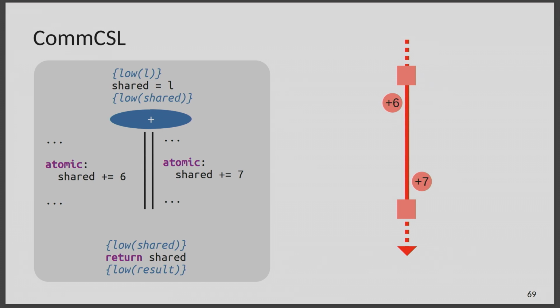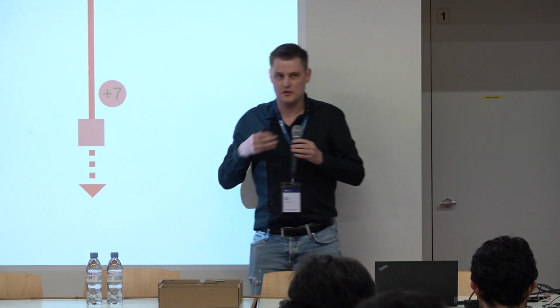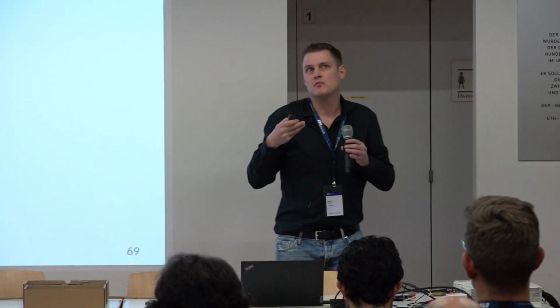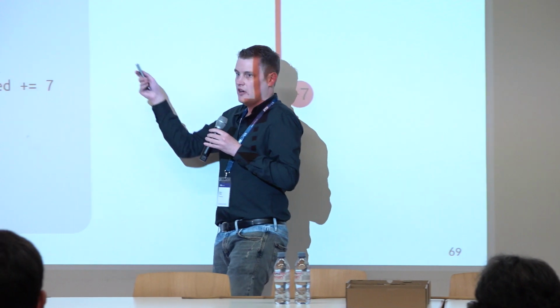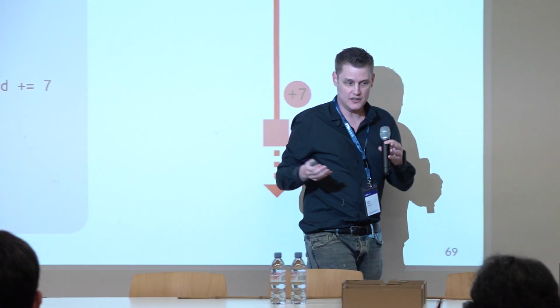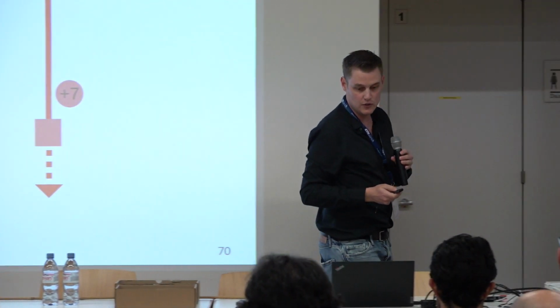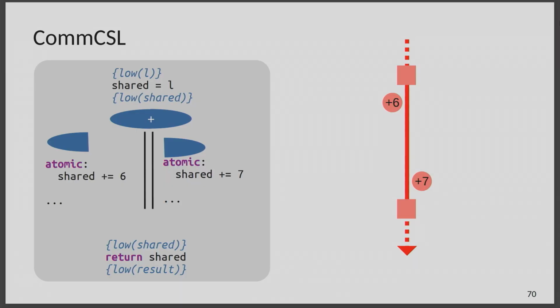We represent this ability to add things to the shared variable with what we call a guard. So it's kind of just a separation logic resource that you can have and pass around, basically. So in this case, there would be one guard that would allow threads to add things to the shared value. And we can split this guard up and give a part of it to each concurrently running thread.